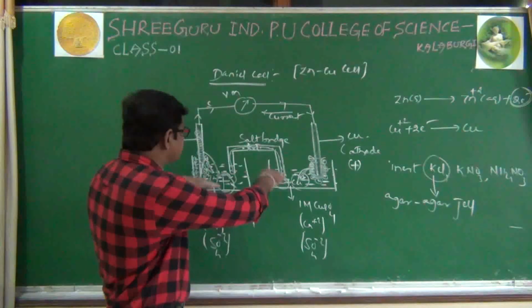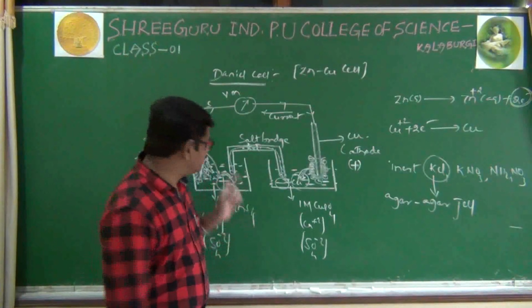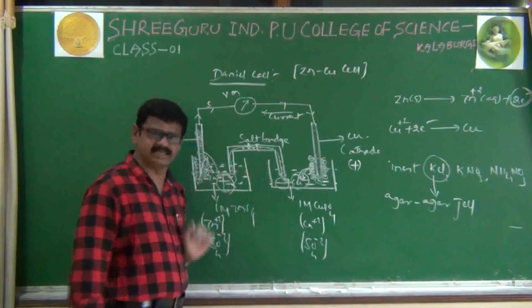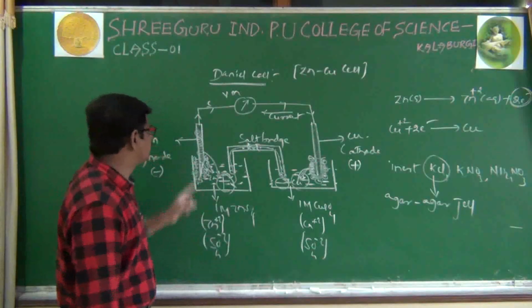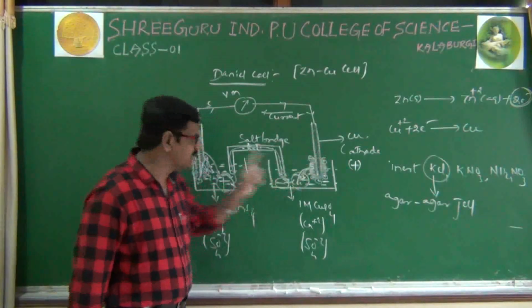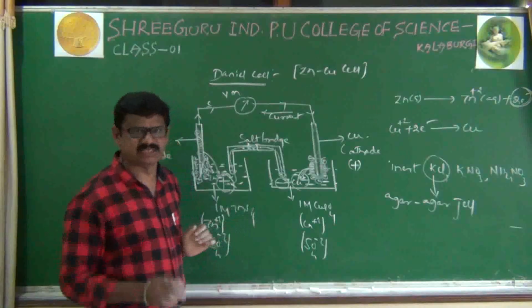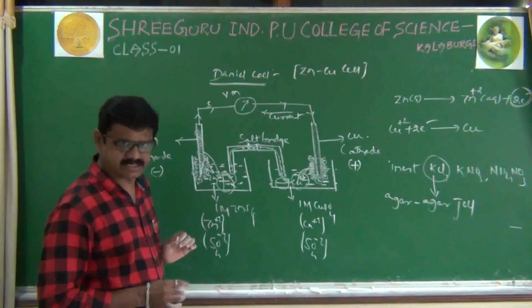Means in both the half cells electrical neutrality will be maintained. Once electrical neutrality is maintained, oxidation and reduction take place easily, and electron flow takes place continuously without any objections.